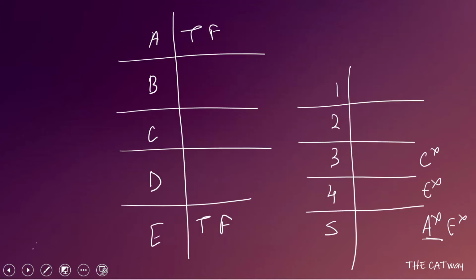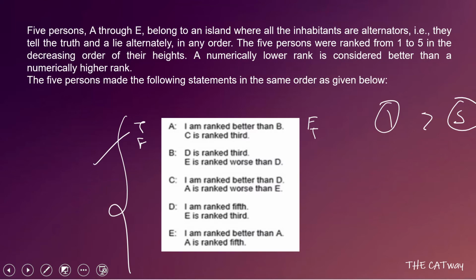Now we know that this statement is true, because E has already told us that. So it means that C's first statement is going to be a false statement. C's first statement is "I am ranked better than D," so what we know is that C is ranked worse than D.